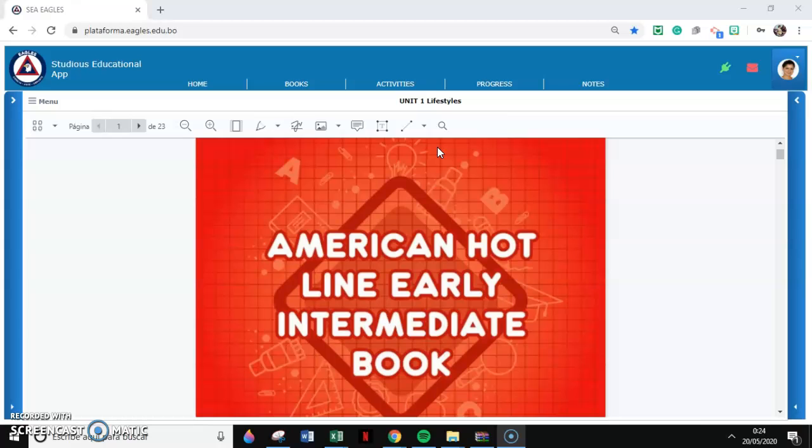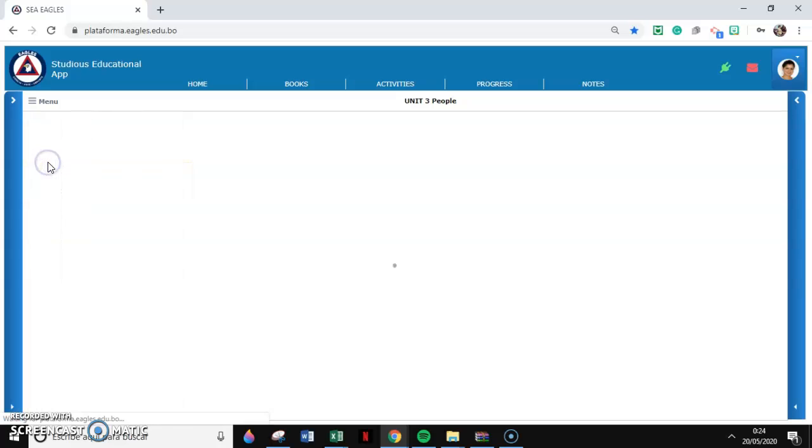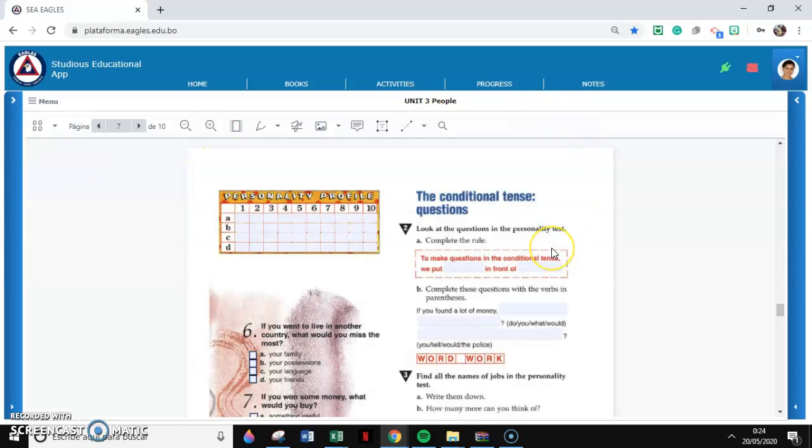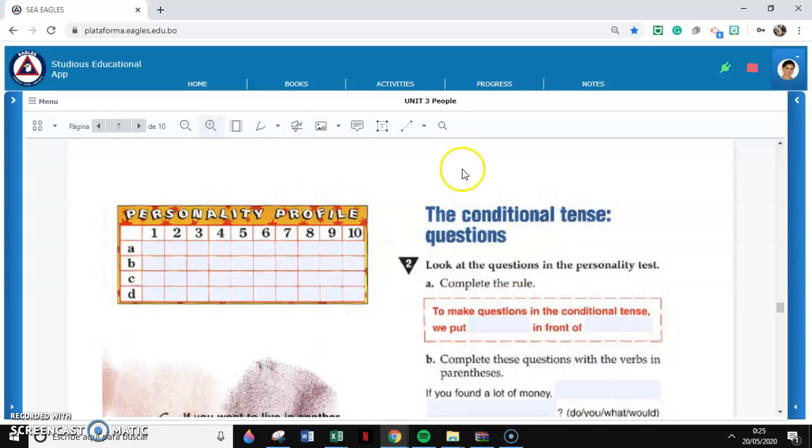Today we'll be working on the American Hotline Early Intermediate book. So we are going to go through Unit 3, People, and we'll be working on page 7 to page 10. As today we looked at how to make questions with the conditional tense, we are going to work here on exercise 2. I'm going to zoom it a little bit more for you to see.